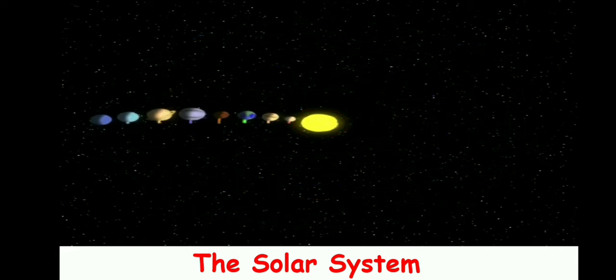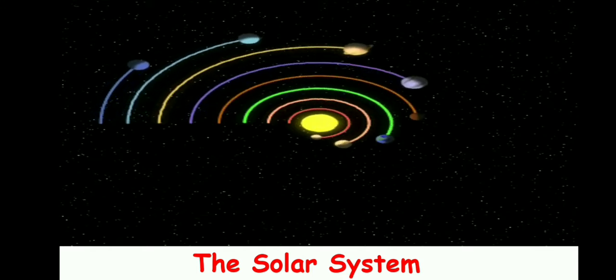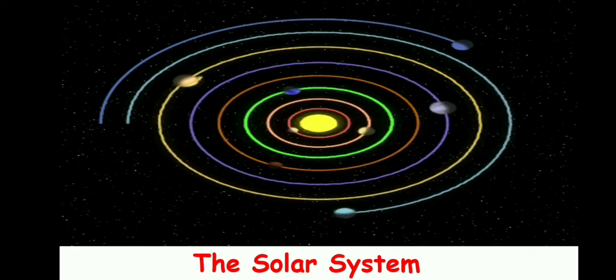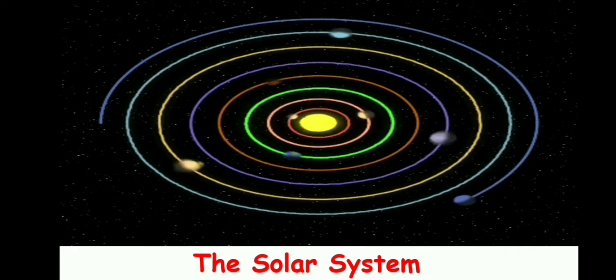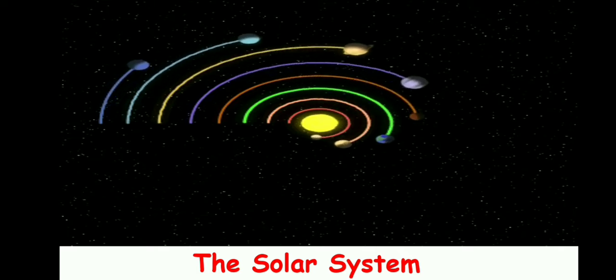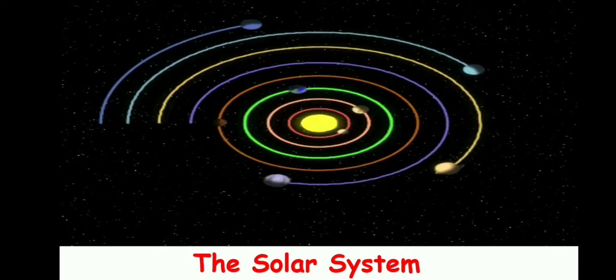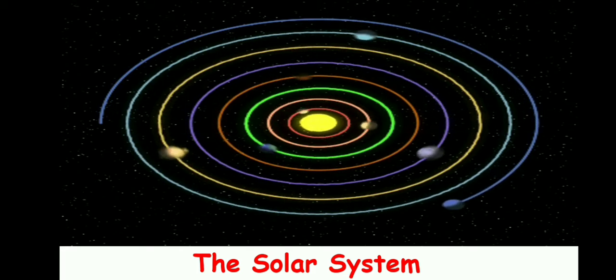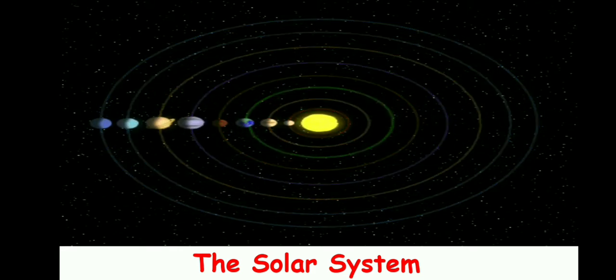Now to view the solar system, we need to use an instrument. And we are going to learn about that instrument today in the form of a poem. But before that, let me tell you one more thing. Apart from the planets, we also have satellites and comets that are seen in the solar system. Now let us see what a comet looks like.